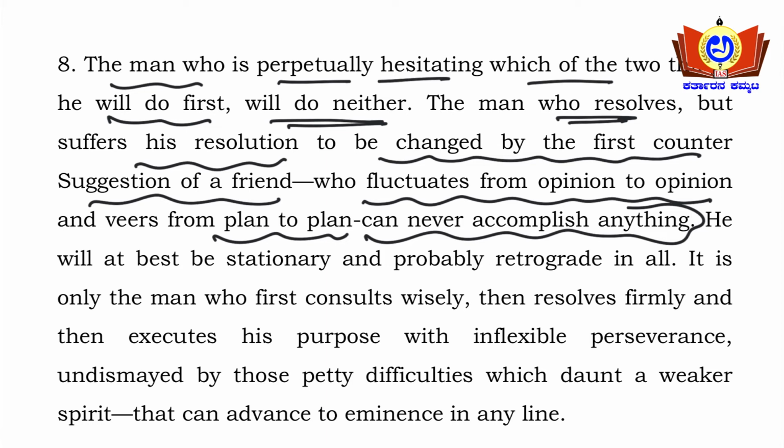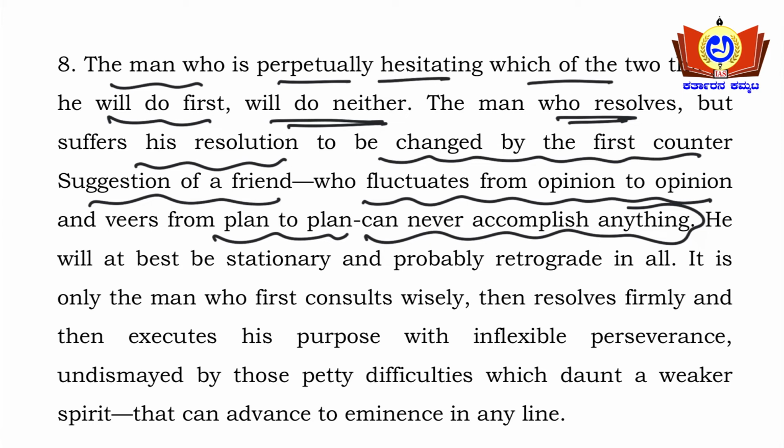Okay, see here the statement says the man who resolves but suffers his resolution to be changed by the first counter suggestion of a friend. See friends, what the statement says is, if at all a person had made a decision and then he is approached by a friend, and if the friend suggests something and his decision will be changed, so that fluctuation is there, about that thing the passage is saying.